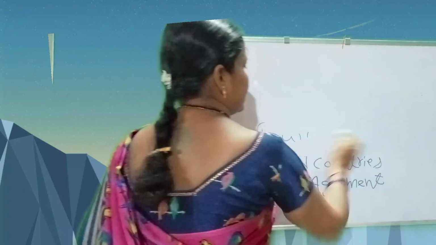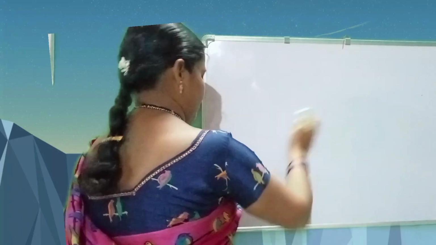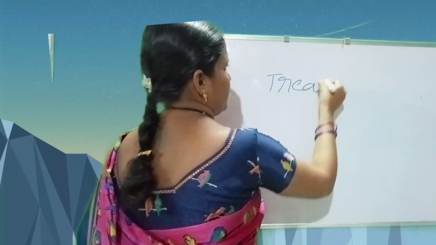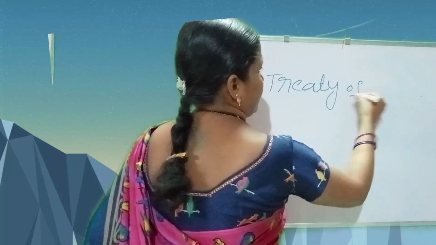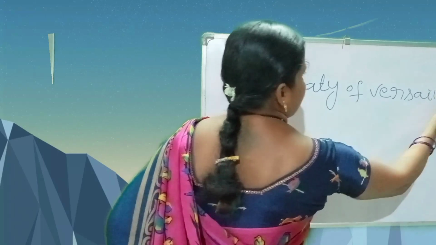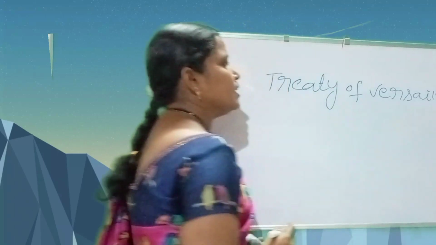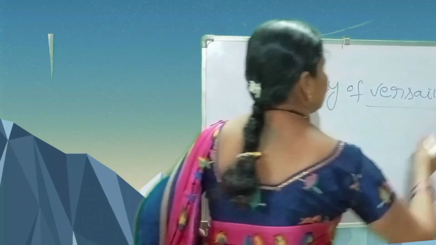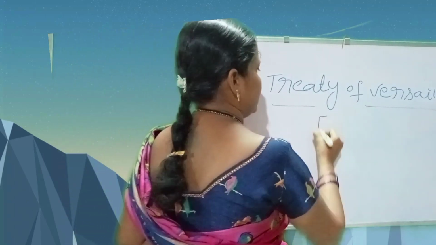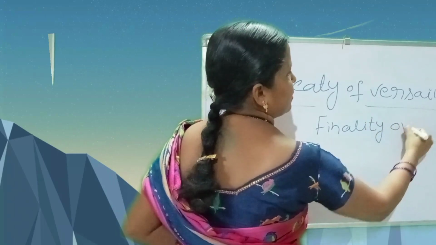The Treaty of Versailles was formed in 1919. Here, victorious countries wanted to impose more penalty on defeated countries.